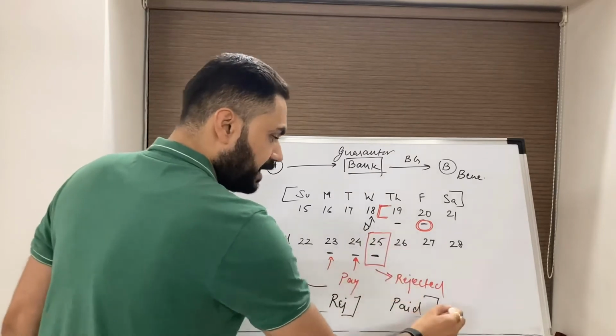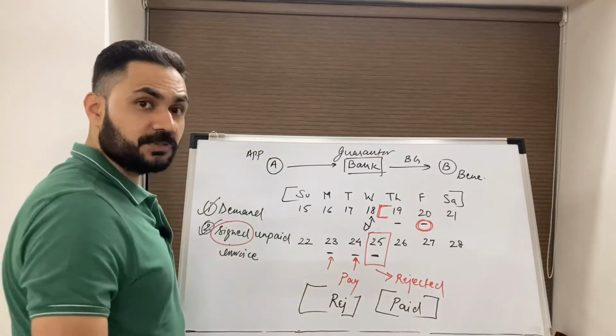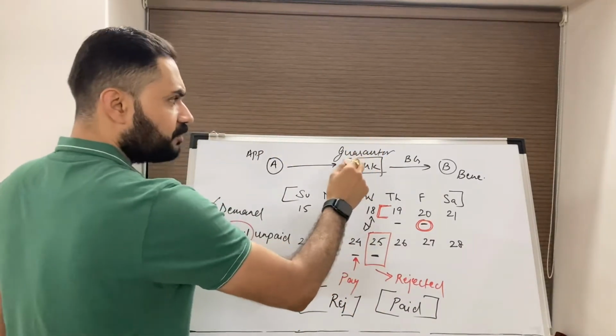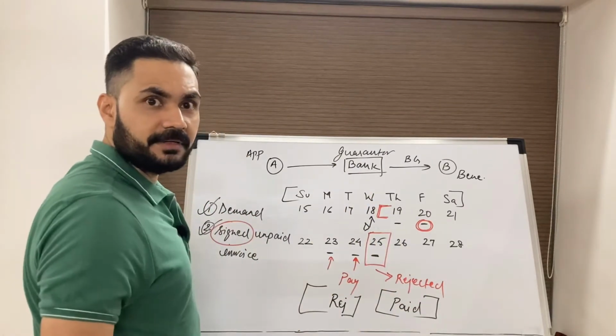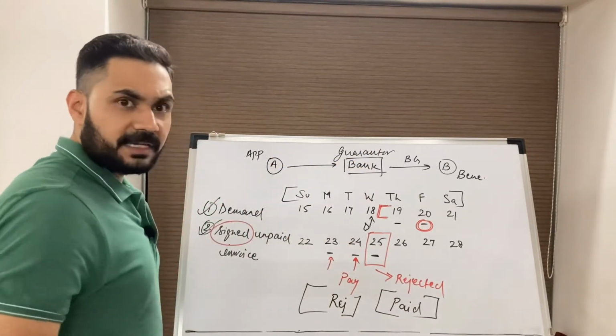The guarantor went ahead and paid it. This payment has been made of a demand which was non-compliant. The applicant is not supposed to refund the guarantor for a payment done for a non-compliant demand. So in this case, the applicant will not be refunding the guarantor.